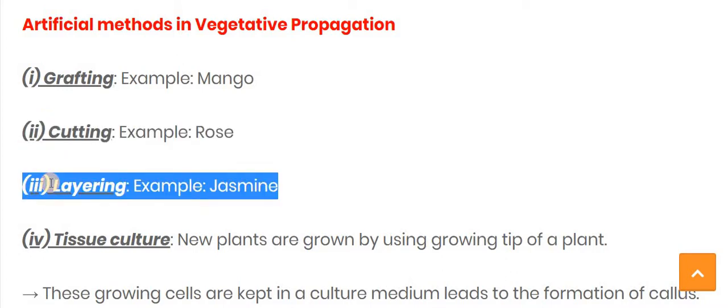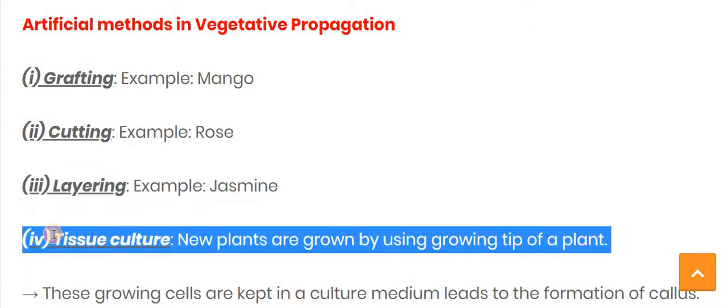The third artificial method of vegetative propagation is layering, and the example of the layering method is jasmine. And at the last is tissue culture. In tissue culture, new plants are grown by using a growing tip of the plant.